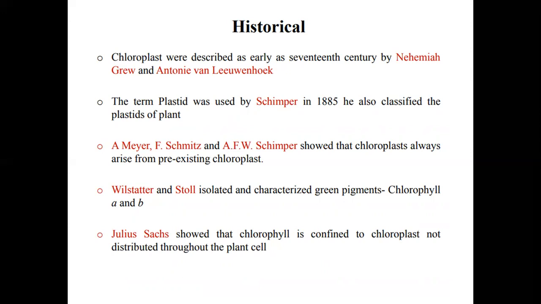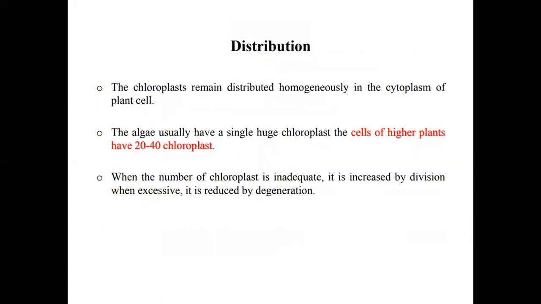Mayer and Schmidt and A.F. Schimper showed that chloroplasts always arise from pre-existing chloroplasts. Lister and Stahl isolated and characterized the green pigment, that is chlorophyll A and B. Julius Sachs showed that chlorophyll is confined to chloroplasts distributed throughout the plant cell.